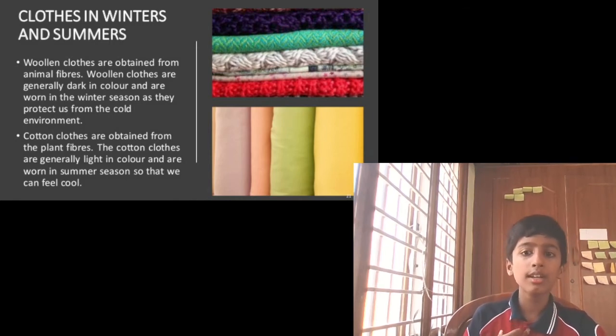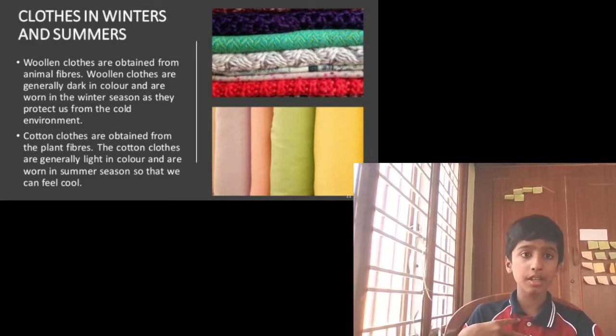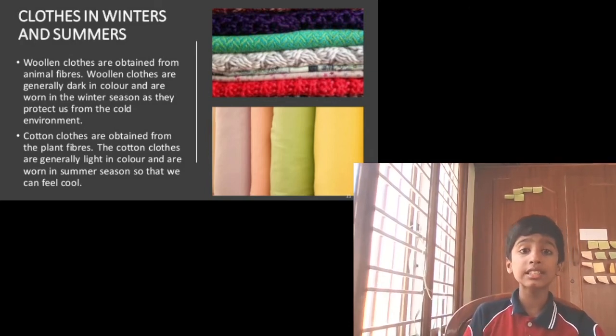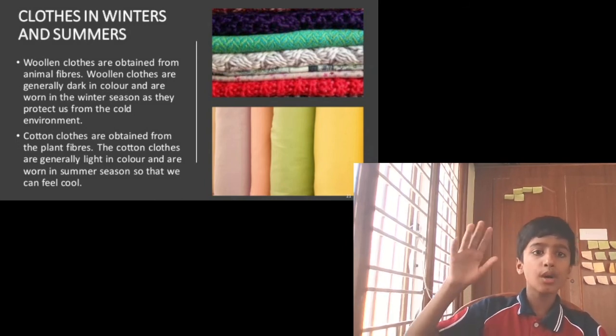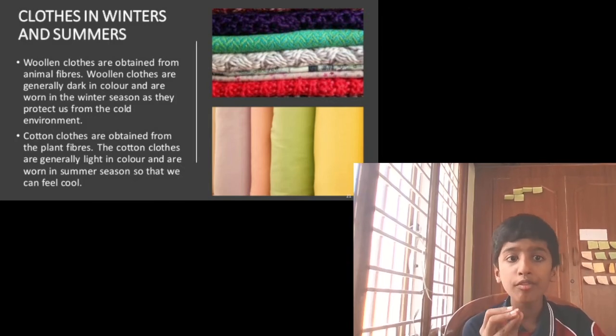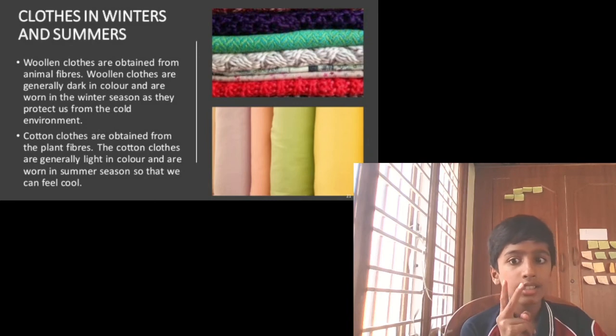A black object, what will happen? It absorbs every light, right? It absorbs everything. In the summer season we wear cotton cloth, and in the winter season we wear woolen clothes, which protect us from the cold environment. Cotton clothes are obtained from plant fibers. They are generally light in color and are worn in the summer season. I told you, cotton cloth in summer season, woolen cloth in winter season,